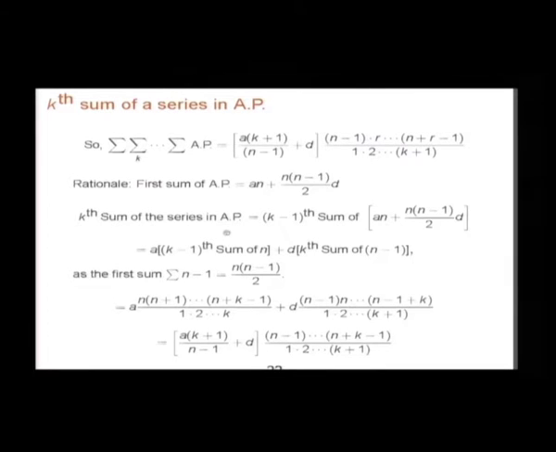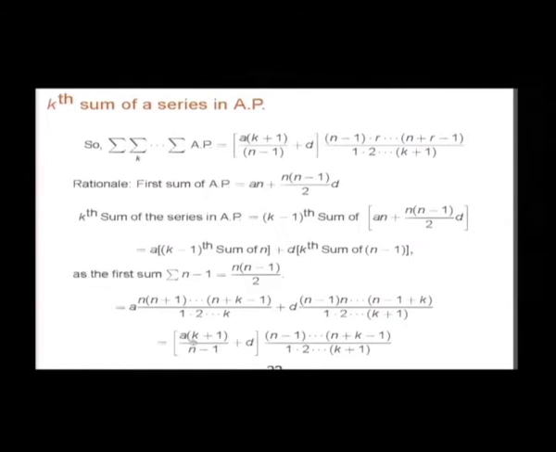So, kth sum will be k minus 1 sum of this, k minus 1 sum of a n plus n into n minus 1 by 2 into d. So, k minus 1 sum of n plus d into, you see, this is actually first sum of n minus 1. So, kth sum of n minus 1, the first sum of n minus 1 is n into n minus 1 by 2.